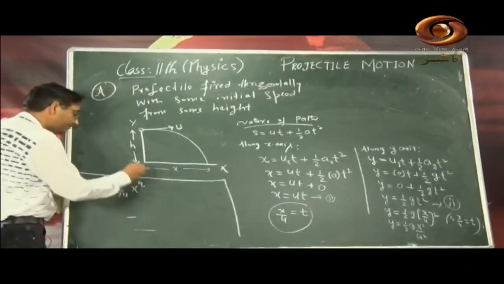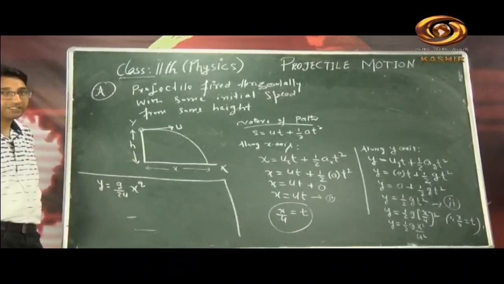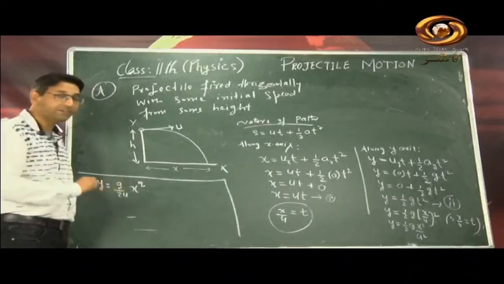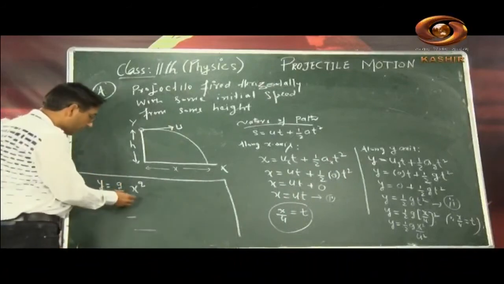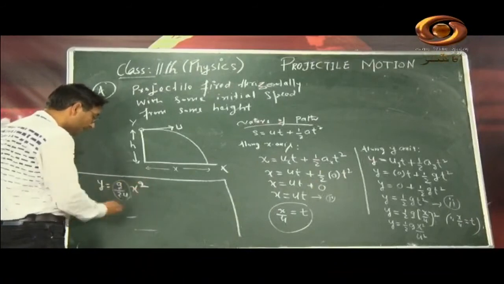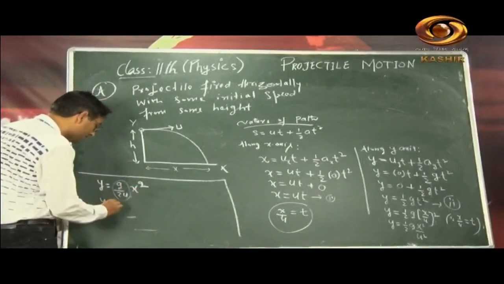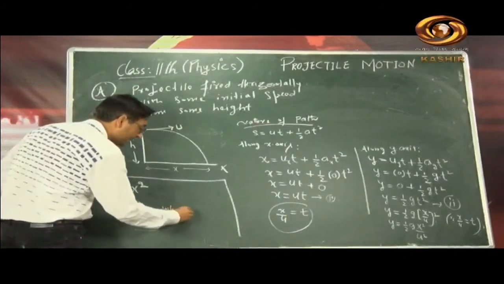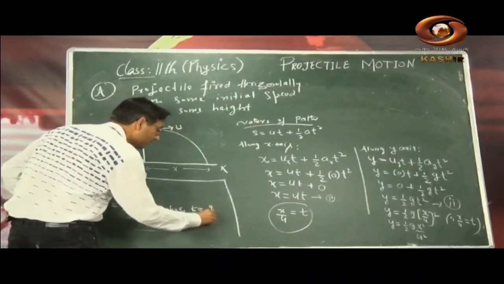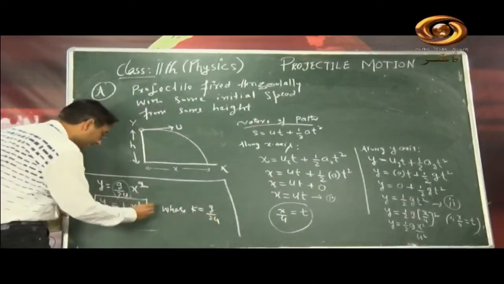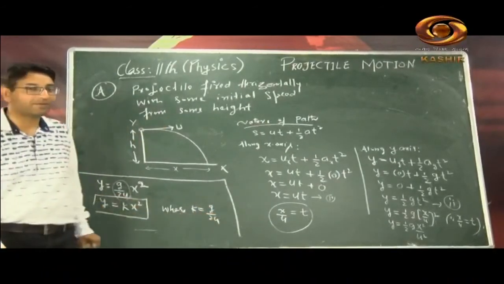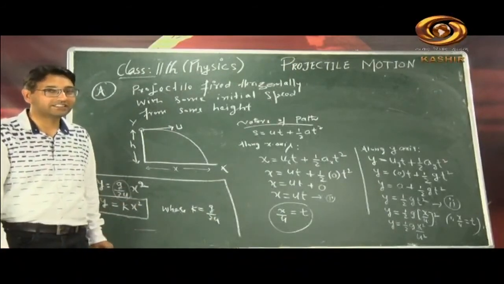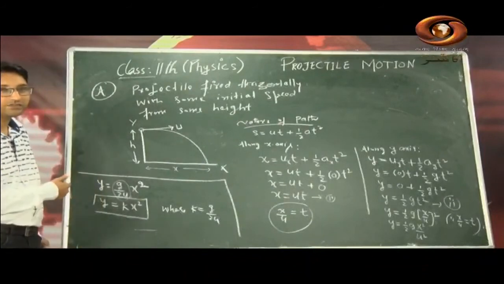Look here, g is the acceleration due to gravity, that's constant at any level, then 2 is constant, and the initial horizontal speed is constant, so this whole factor is constant. So let us write y is equal to kx square, where k is equal to g by twice u square. So we have got this equation. Is the equation y is equal to mx resembling it? If it would have resembled that equation, then we would say it is the equation of a straight line. But here you can look, it's y is equal to kx square.